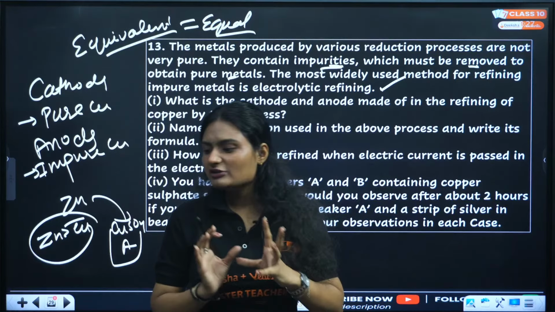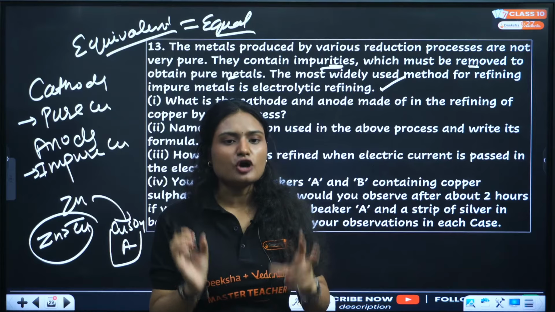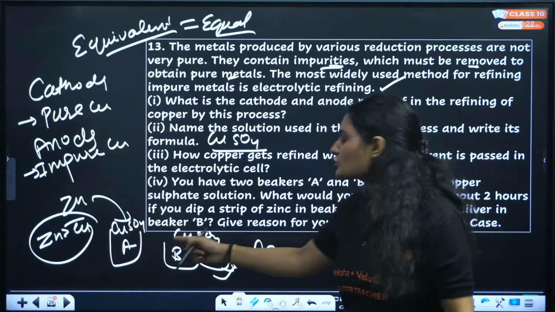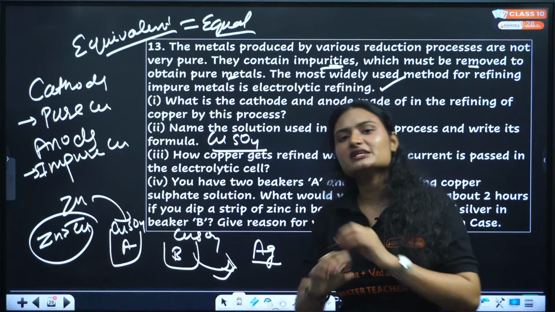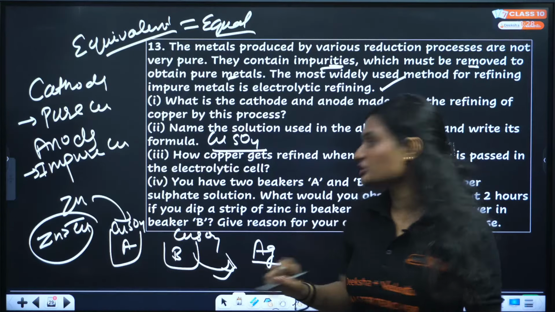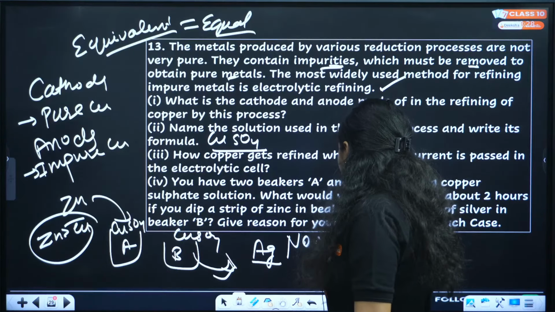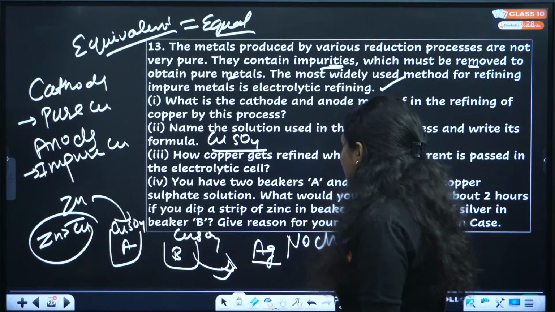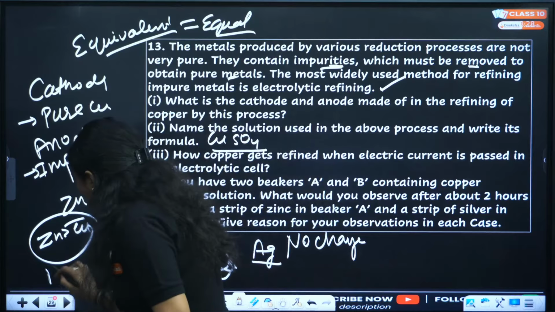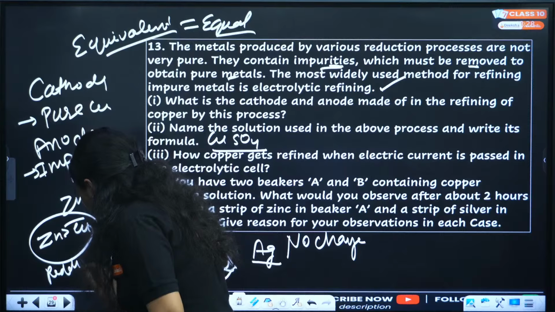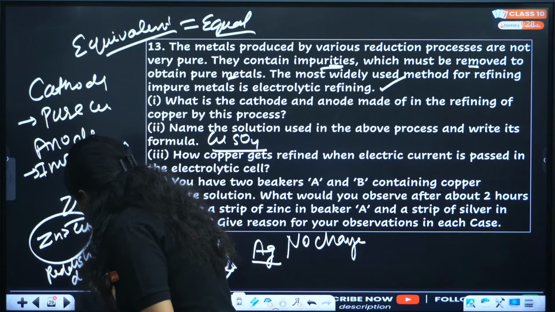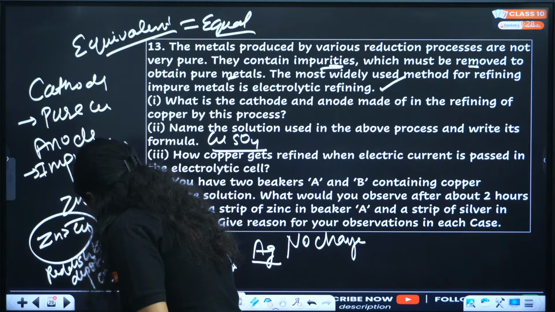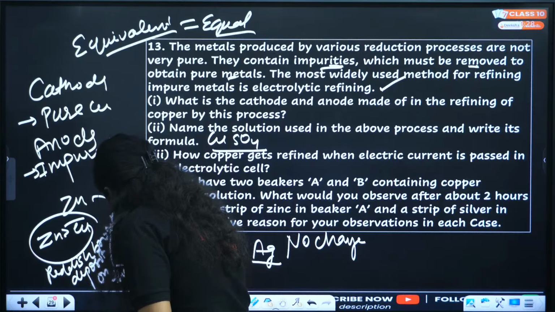In the second case, copper sulfate and silver, as copper is much more reactive than silver, there will be no reaction, no change. So here no change, and in beaker A, reddish brown deposit on the strip. Clear?